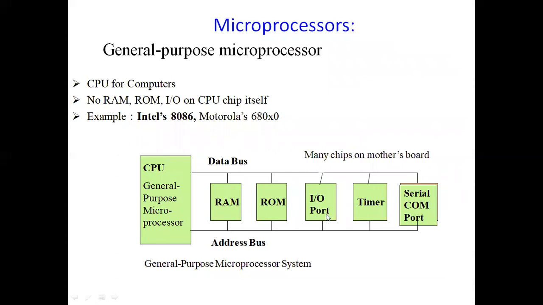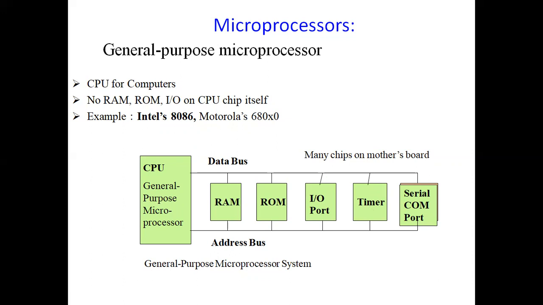Your microprocessor should have an I/O port which is used for communicating with the input devices and output devices, and it should have a timer which is used for generating time delays or to calculate the number of counts. The next one is a serial communication port, where we can transmit the data in the form of individual bits one by one.